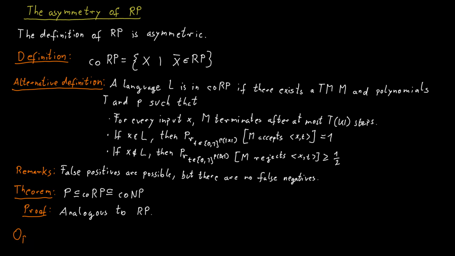An interesting question is, what is the relationship between RP and CoRP? And this is not exactly known. So we do not know whether RP is equal to CoRP or not, just in the same way that we don't know if NP is equal to CoNP, I suppose. So there's some uncertainty there. Some people might think RP is equal to CoRP, other people might think it's not equal. We just don't know yet.